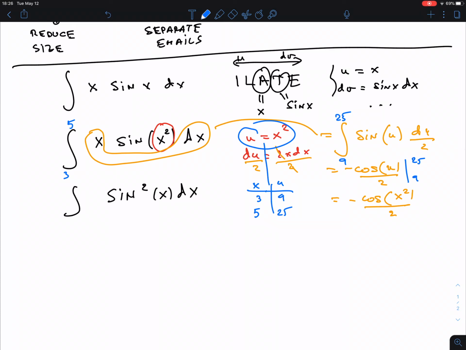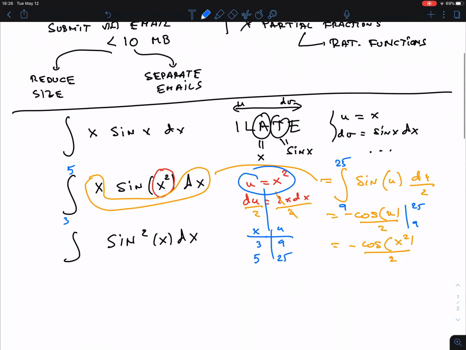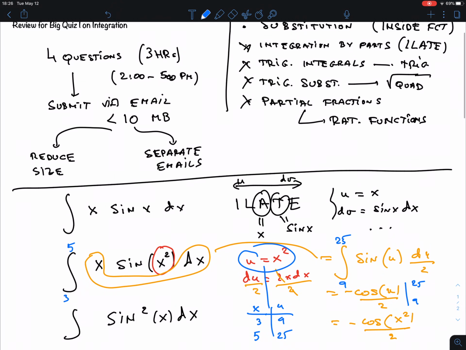So now we have to review all the different things. We have actually basically seen two different types of trig functions: those that contain sines and cosines, and those that contain secants and tangents. Make sure that you know both, because they are very important just on their own, but also they are important for this part. So they are twice as important if you want, because you have to use them there too. Because trig substitutions always will give you trig integrals.